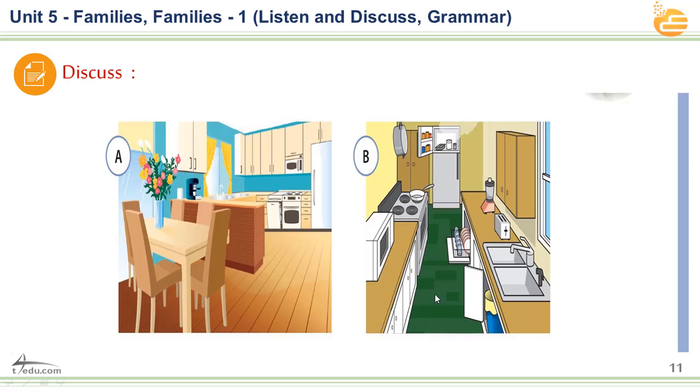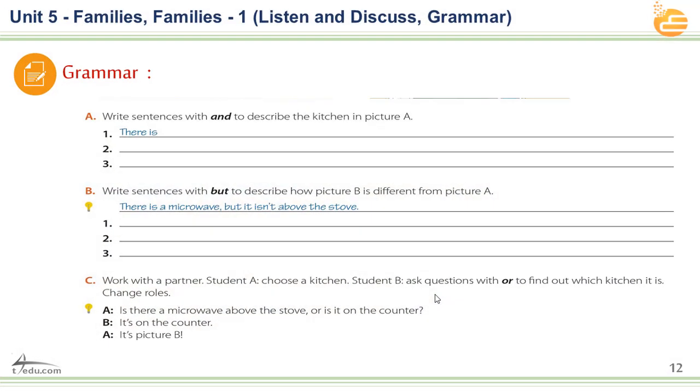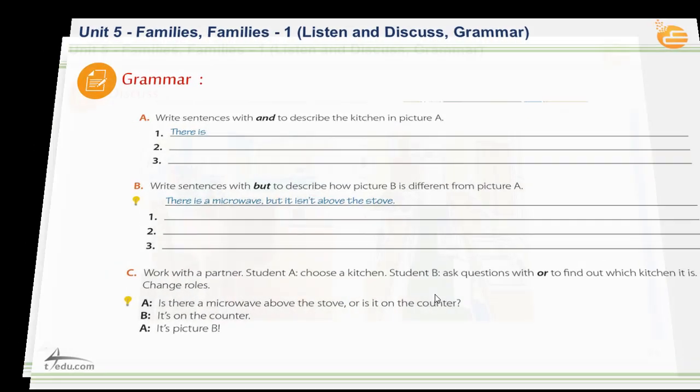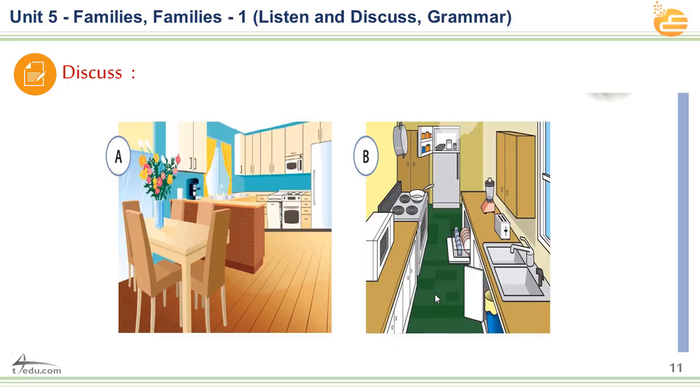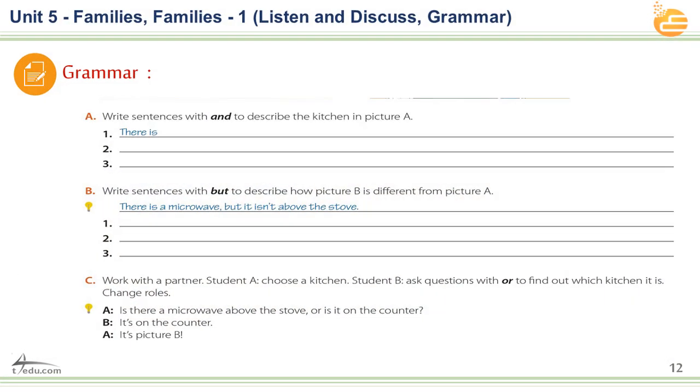Now let's see the questions about these. We have to compare between these. The first thing, gentlemen: write sentences with and to describe the kitchen in picture A. In picture A, as I told you, picture A and picture B. Here we have a good sentence: there is a vase with flowers, chairs, and stove.